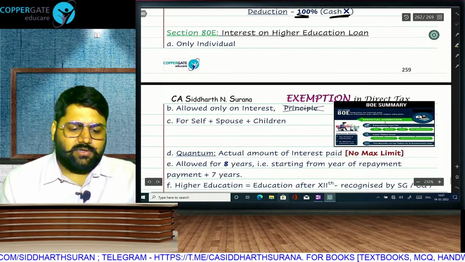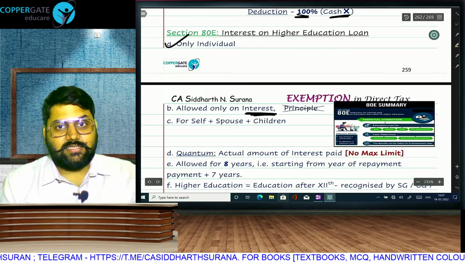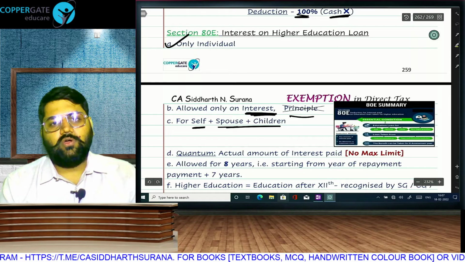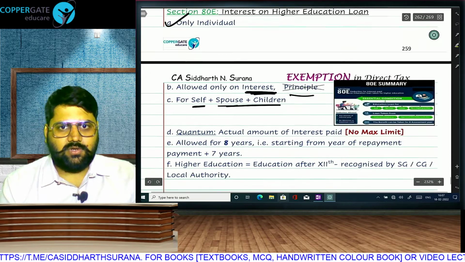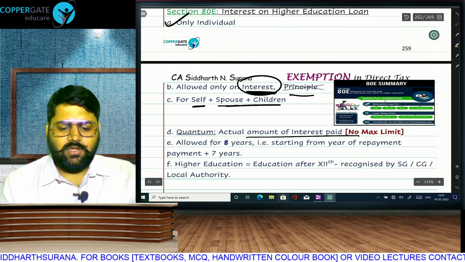Interest on higher education loan is allowed only to an individual, only interest. This is the only thing that the institute tests in the exam, only interest. Principal will not be allowed. You can take the loan for yourself, your spouse or your children. For a loan taken for self, spouse or children, there is no maximum limit, full actual interest, only interest, no principal, full amount.